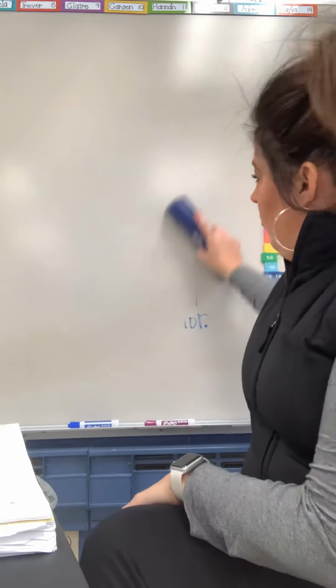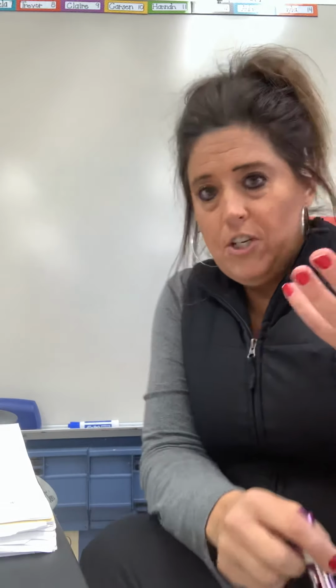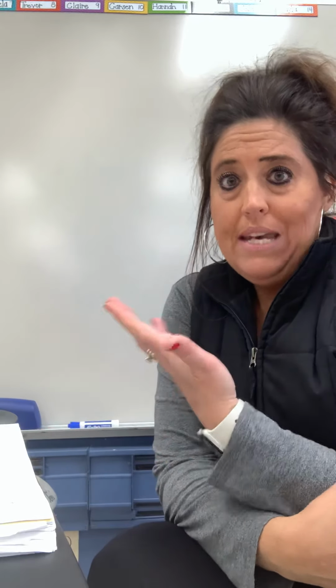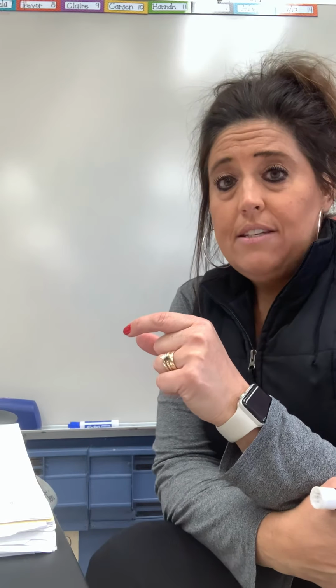So today what I want to do with you is go over plural nouns. Okay, what's the difference between singular and plural? Well, singular means one, plural just means more than one. And usually if I say to you, how do you make a plural noun plural? What would you do to a noun to make it plural? Most of you would say you just add an S, and you would be correct most of the time. Sometimes, though, you have to add an ES, and it all depends on the spelling or the ending of the noun in its singular form.